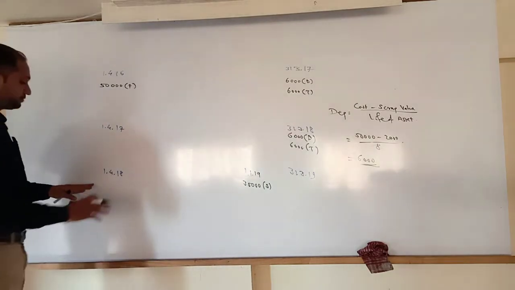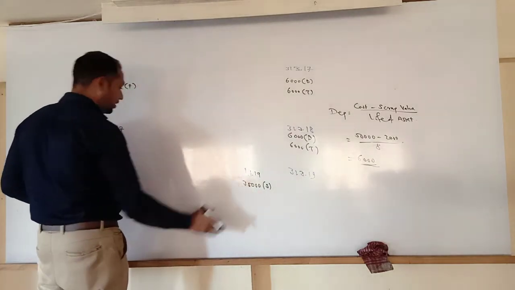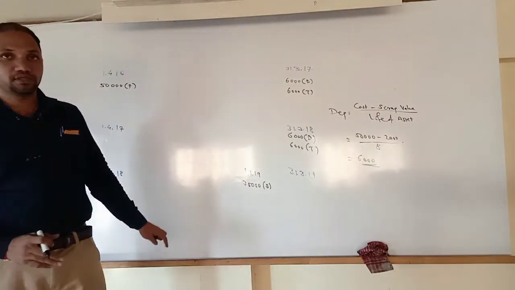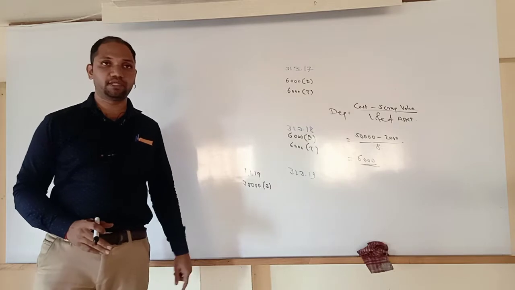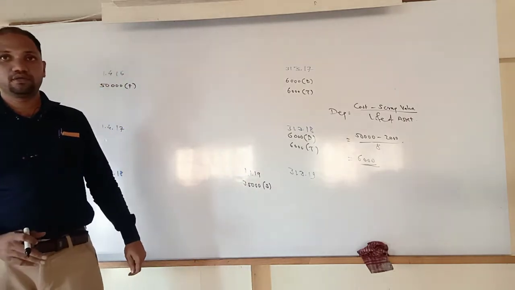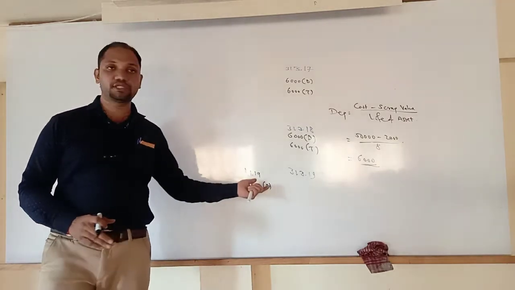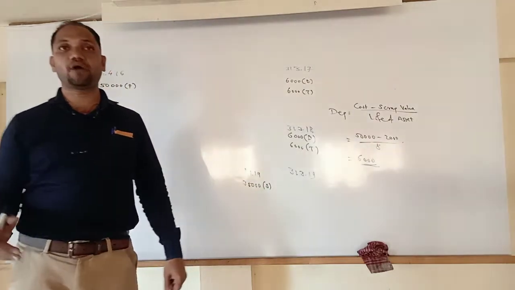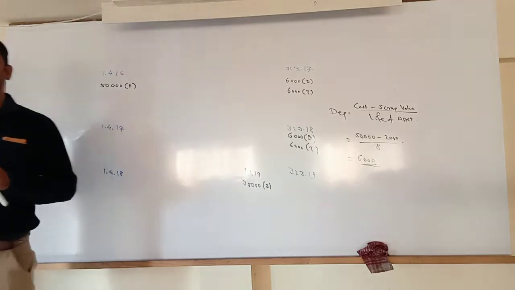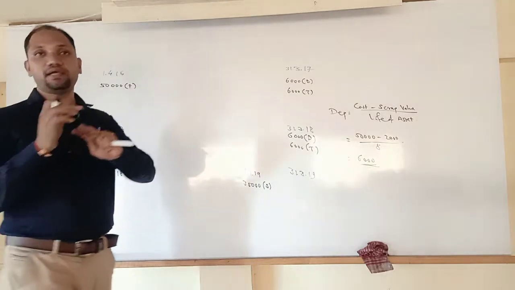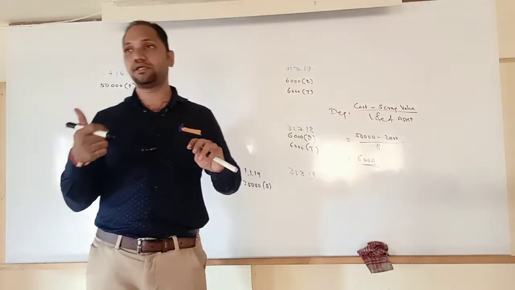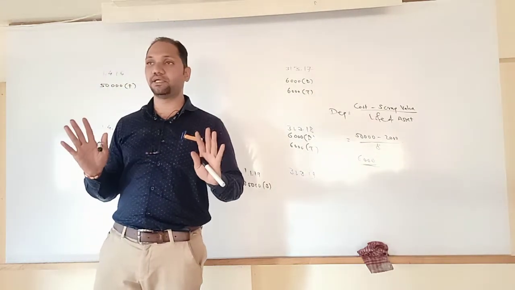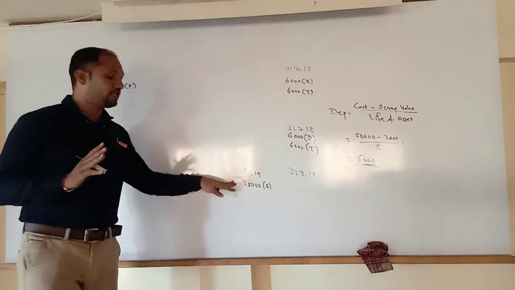Okay, keep it clear. Now from 1st of April to 1st of January, how many months have we used? Don't consider the January month, because on 1st of January we sold it. So we never used this machinery equipment in January. Till December, count it. April to December, how many months? April, May, June, July, August, September, October, November, December. 9 months. So calculate depreciation for 9 months.